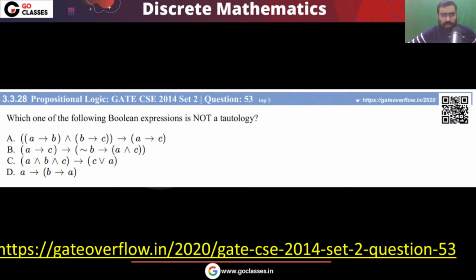Okay, let's move on. Now let's see this question. The question is GATE 2014, question number 53. Which of the following Boolean expressions is not a tautology? So some options are given to you. Now let's see. First of all, let's see option A. Is this a tautology? You tell me.